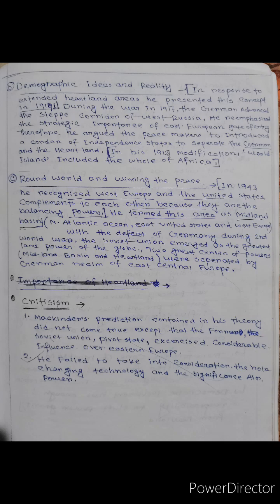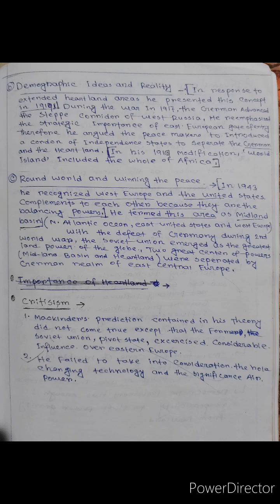In response to the extended Heartland areas, he presented this concept in 1919, during the war. In 1917 the Germans advanced through the steppe corridor of West Russia. He re-emphasized the strategic importance of the East European gate of entry.